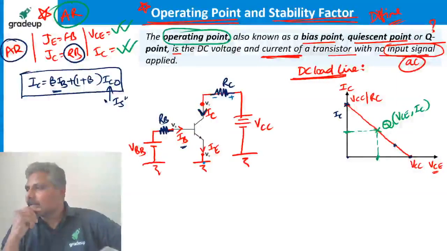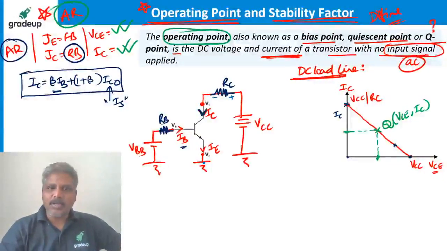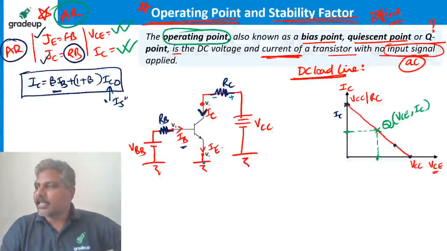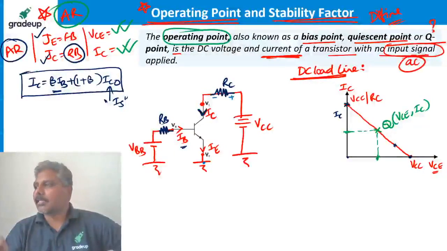Vikas is asking why the emitter is connected to ground, not the collector. You can connect that also. Ultimately the goal is to make this junction forward bias, this junction reverse bias. This is the easiest way. If you go for some other method, it may require 3 batteries for you.